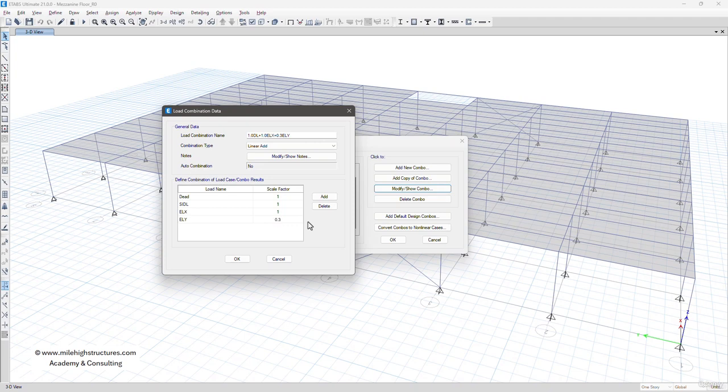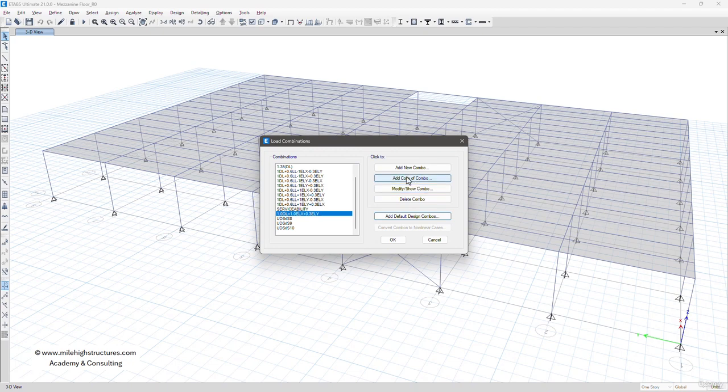Now you need to understand that there is no live load here, so we are not using any load combination factor, because dead load is dead load, but live load, due to its variation or the probability that it may be there or may not be there, we have to use the combination factors. So we can select and press Ctrl C on the keyboard, left click on OK, and then again